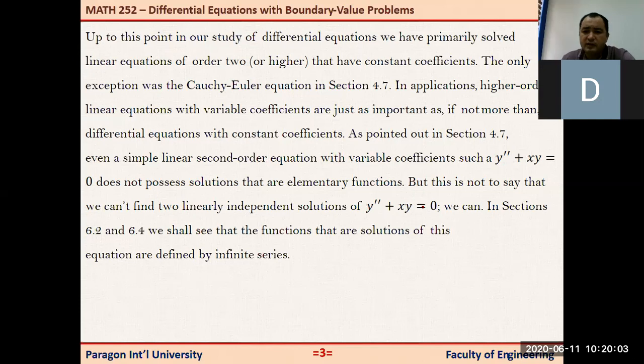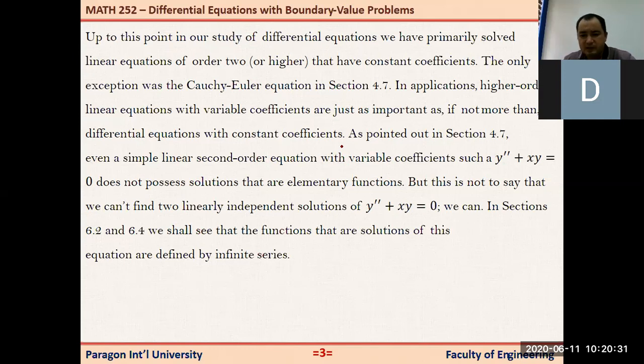So here in this chapter, it doesn't mean that, okay, we cannot solve this, the methods that we have learned do not work, so should we just stop doing our research or studying? No. Mathematicians studied these kinds of equations, and they developed the technique of series solutions of this kind of differential equations.